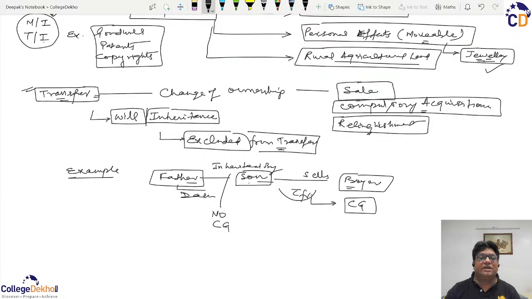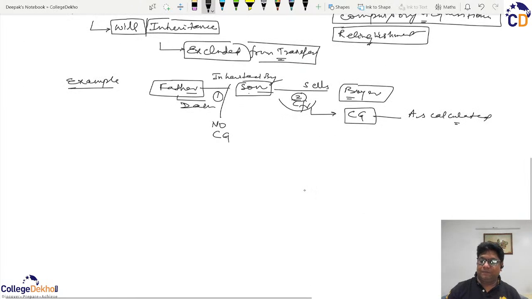Then in the first case it will not be transfer, there will not be any capital gain because it constitutes the case of inheritance. And in the second case it is a willful transfer, a mutually agreed sale, which will constitute transfer, and hence there will be capital gains that will be calculated as discussed earlier.